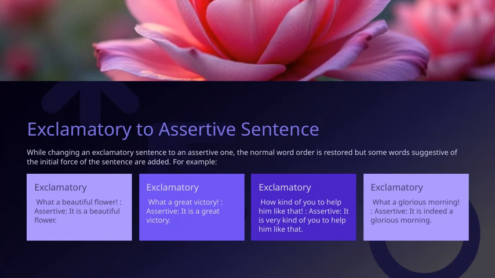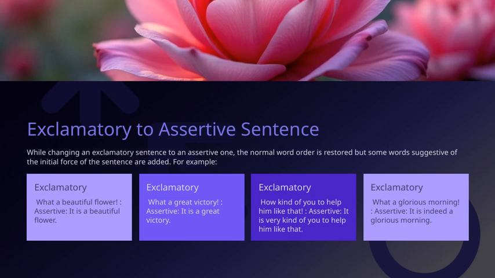Now, let's talk about how we convert exclamatory sentences into assertive ones. When we make this change, we generally restore the normal word order. However, you'll notice that we often add certain words to retain the emphasis or the force of the original exclamation. For example, if you have the exclamatory sentence, "What a beautiful flower," the assertive equivalent would be, "It is a beautiful flower." Here, we've kept the core idea, but we might also add words like really or indeed to emphasize the beauty if needed. Similarly, with "What a great victory," the assertive form is, "It is a great victory."